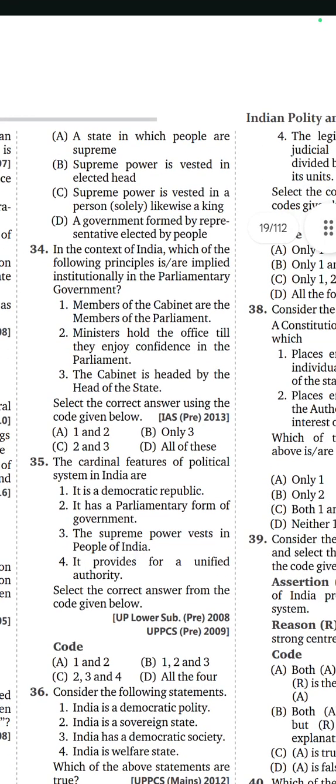34th question. In the context of India, which of the following principles are implied institutionally in parliamentary government? Option is A, 1 and 2. The members of cabinet are the members of parliament. Ministers hold the office till they enjoy confidence in the parliament. Parliamentary government means members of cabinet are members of parliament. Second is ministers hold the office till they enjoy confidence in the parliament.